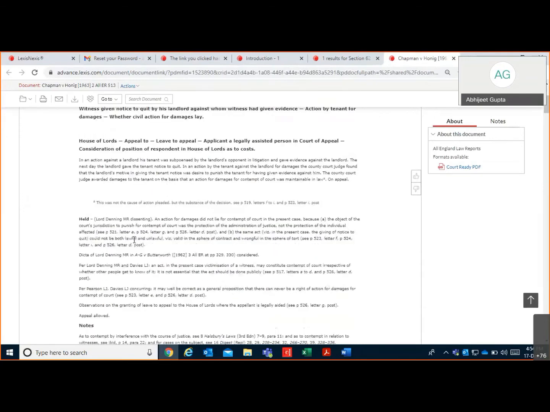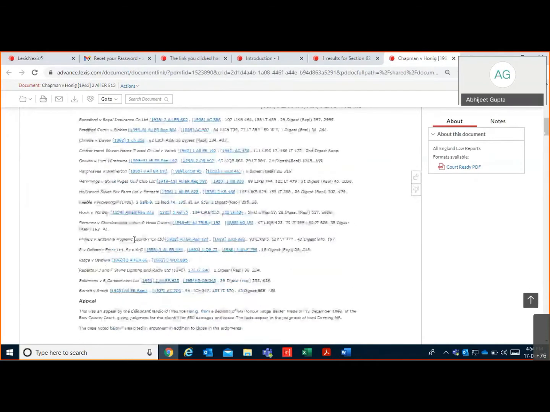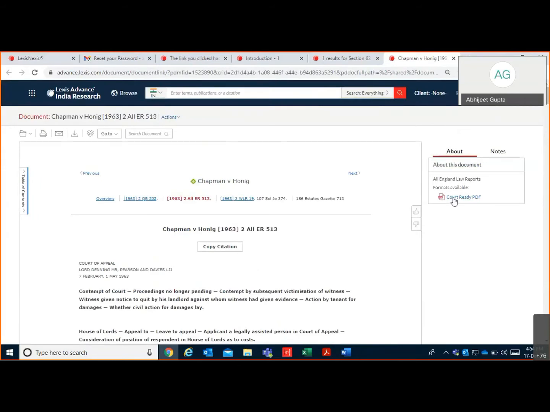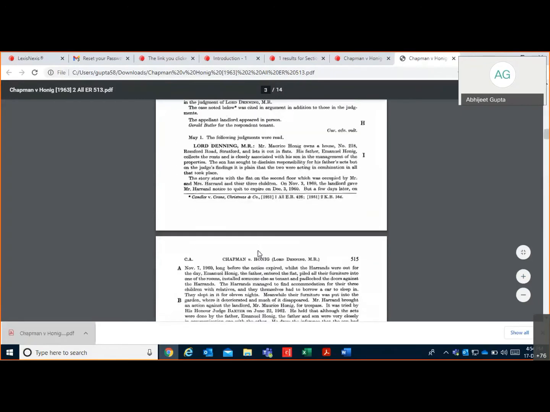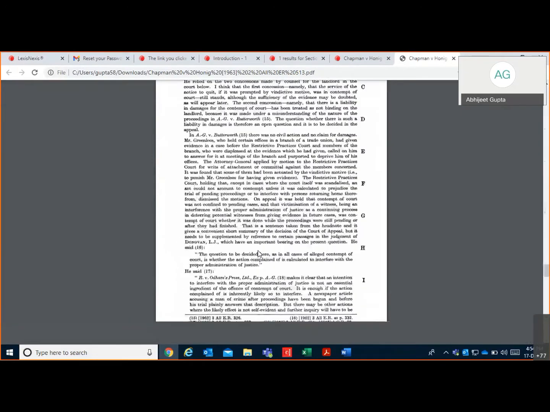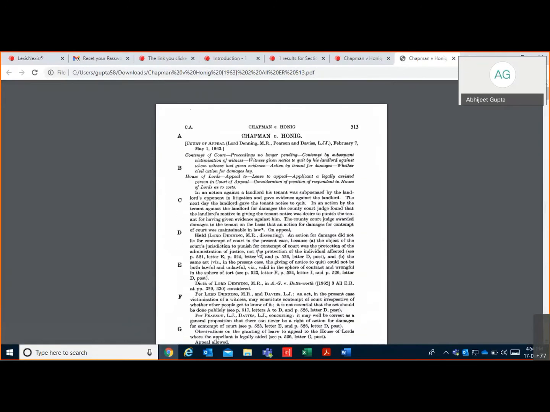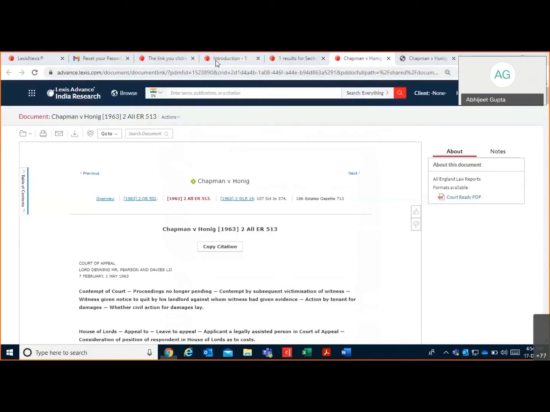So this is the complete full text judgment along with the court ready PDF. This is the court ready PDF. Basically, we publish the All England Law Reports, which is why we provide the entire true prints as well. So this is the full text case, which was published in the All England Law Report. Now go back.